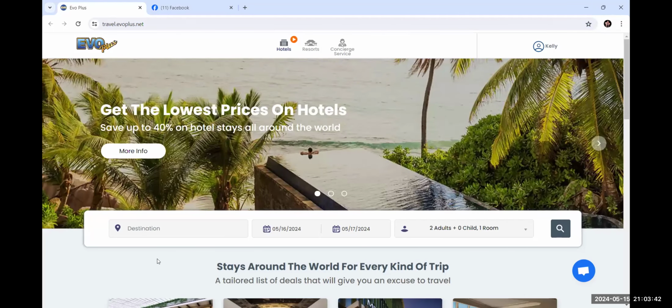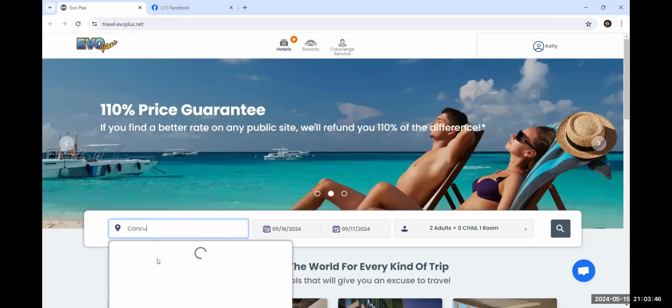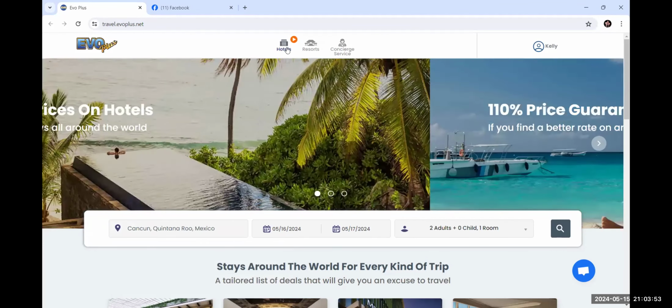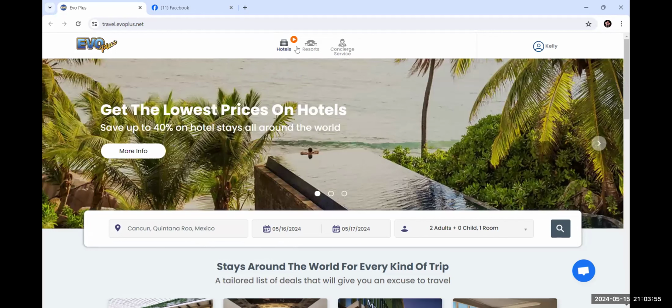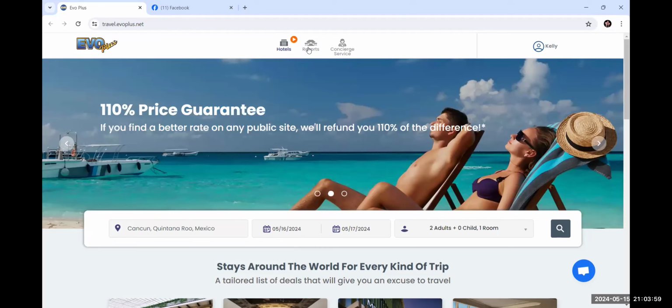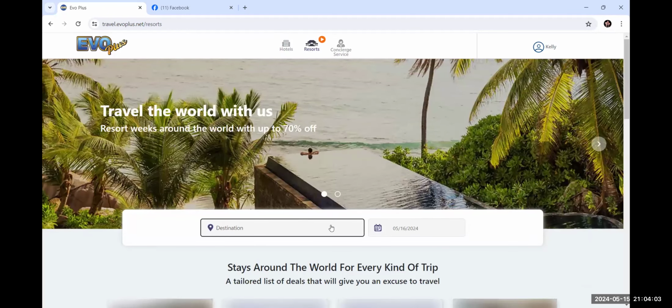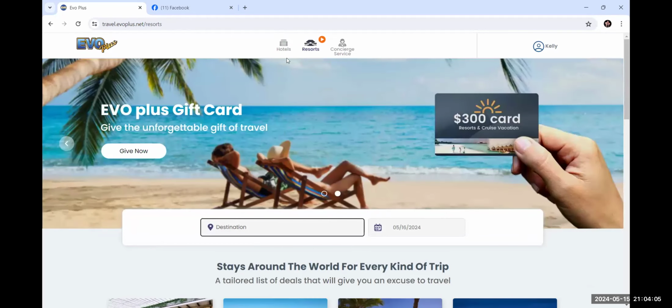And I think today I am going to try a Cancun and see what we can find. So I'm just going to select Cancun. Now, we do want to keep it on hotels. Within the hotels are also resorts, but if you go over here to the resort section, it's going to have you use a time period like 4 weeks.